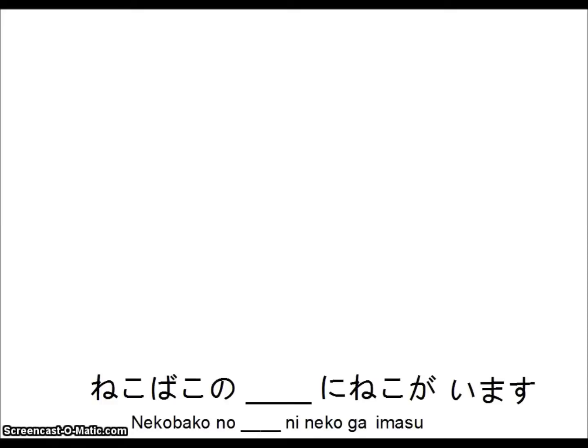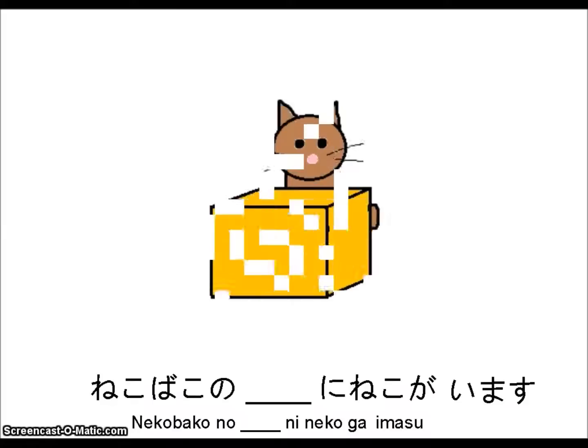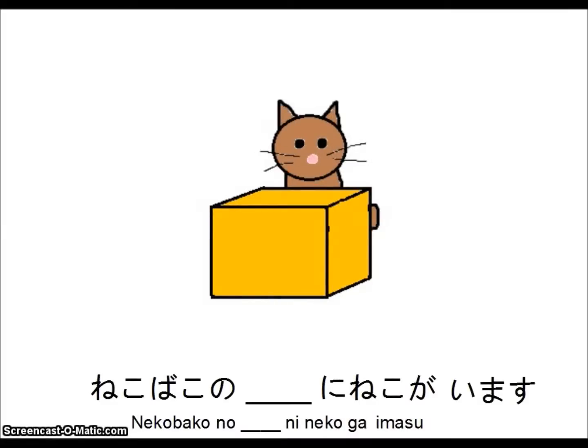So now we're going to fill in where the cat is located. So this means that the sentence stays the same every time. We're just changing what postposition we use. So what sentence would this be? Neko bako no ushiro ni neko ga imasu.